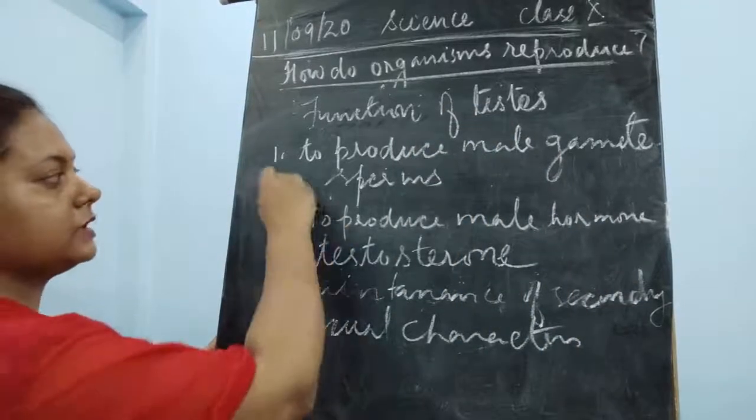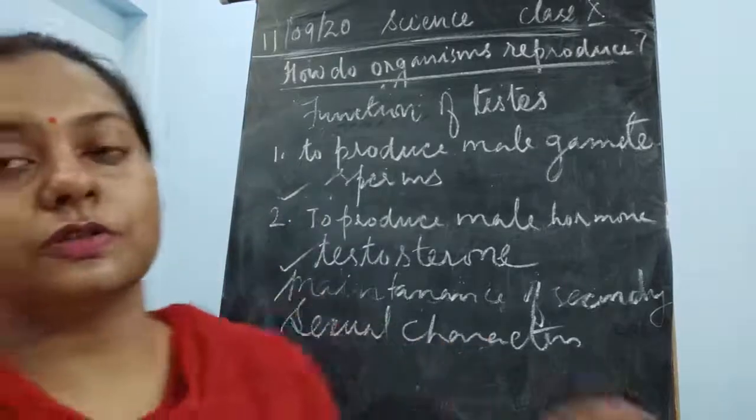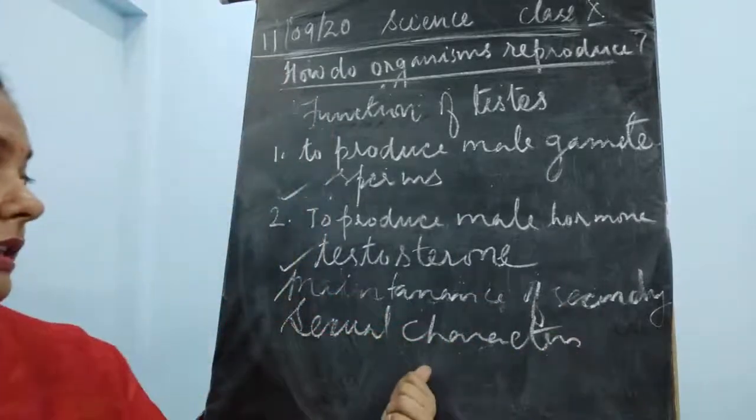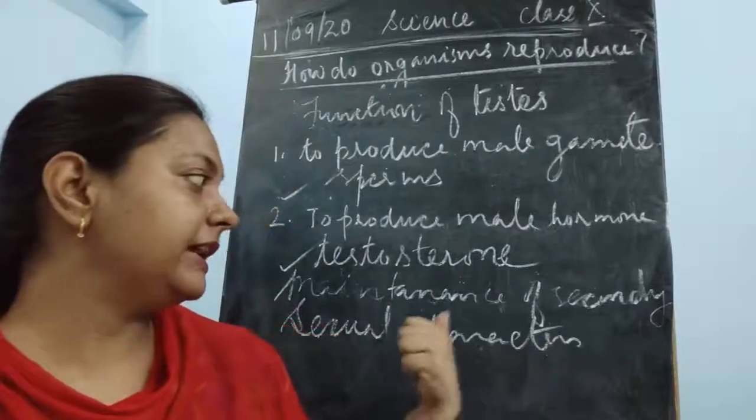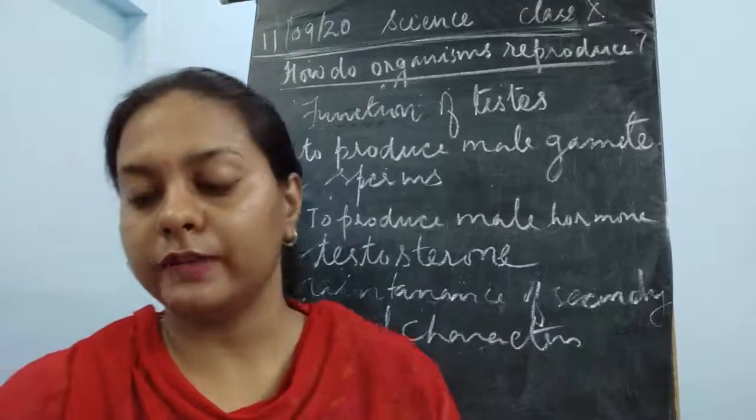This testosterone is responsible for sperm production, and it also maintains the maleness in males. Okay, it helps in the maintenance of the secondary sexual characteristics of the males.